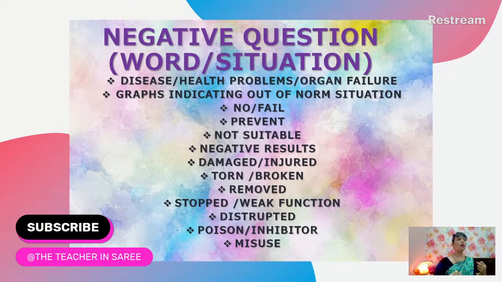Or sometimes they say, why is it not suitable? Or they give you an experiment which is showing you a negative result instead of the positive one, then you should know that this is a negative statement question. Or they say that some anatomy structure, like the bird's pectoral, major or minor, or any part of the bones has been damaged or injured. So what would happen? This is actually a predicting type of question.